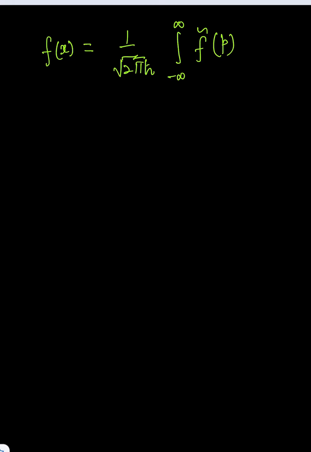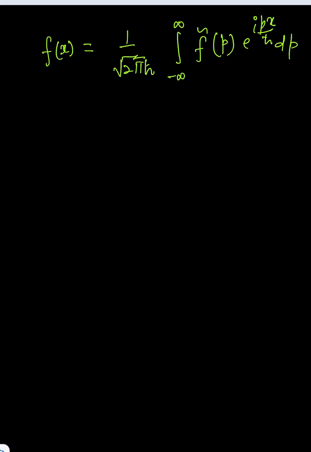Means the Fourier transform, वहां पे लिखा होता है कि किस Fourier transform को हम यूज कर रहे हैं. दोनों तरीके से आप कर सकते हैं. So हम यहाँ पे यूज कर रहे हैं कि हमारा f of x, any function of x, is going to be 1 by root 2 pi h bar integration from minus infinity to plus infinity f tilde of p, f as a function of p, e to the power iota px by h cut integration of dp.